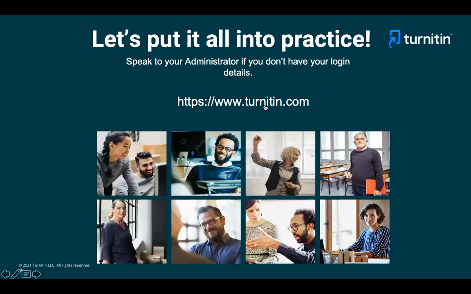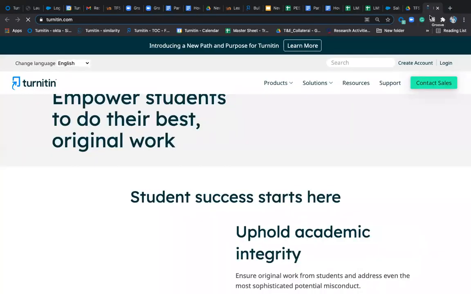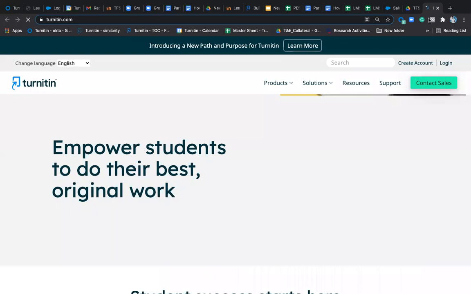So to put it into practice, I'll take you across the live platform. Let's see how the document looks like. How do we create a student account? How do you upload this document and other things? I'll just give you a glimpse of it.